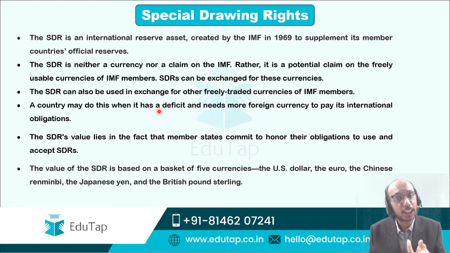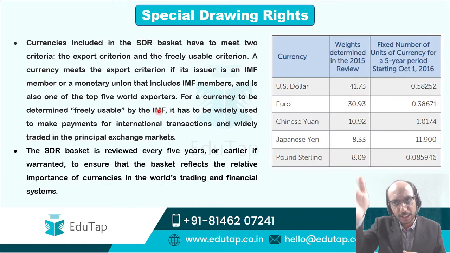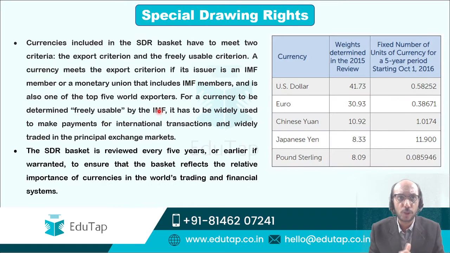Why? Because Chinese economy grew, China became very important, China became the factory of the world, as a result of which the Chinese currency was also used at a very large scale globally, and to acknowledge the reality on ground, the value of SDR is determined by a basket of 5 currencies, and the values of that basket have been placed in front of you over here, right?